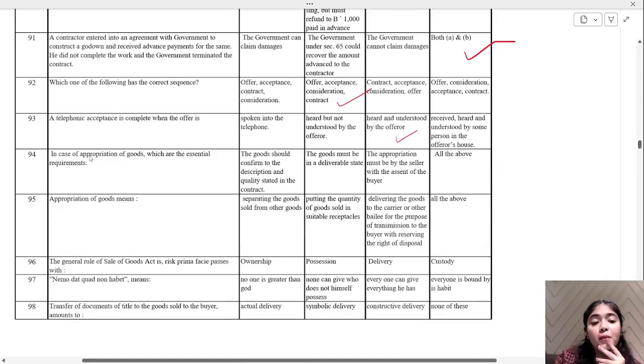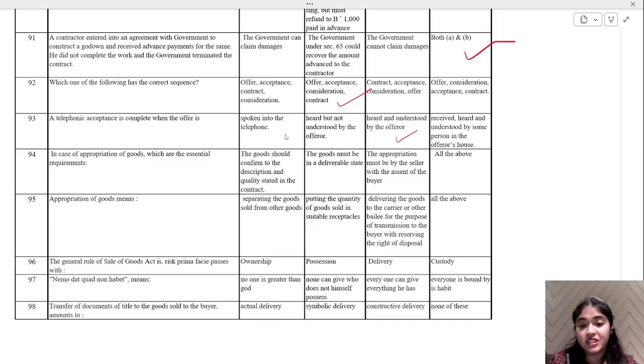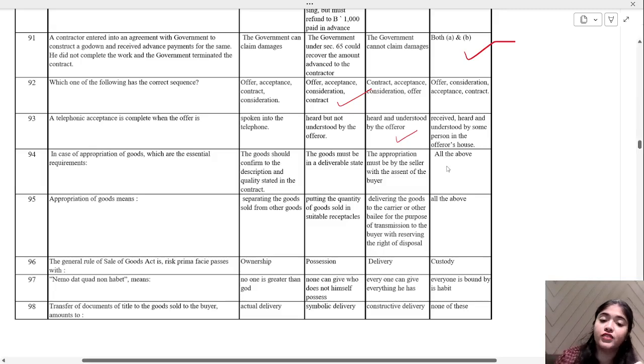In case of appropriation of goods, which are the essential requirements? Goods should conform to the description, appropriation, and quality stated in the contract. Goods must be in a deliverable state. Appropriation must be by the seller with the assent of the buyer, or all of the above. Tell me what it should be. That is correct, all of the above. Description should be right, must be in a deliverable state, and with the assent of the buyer.